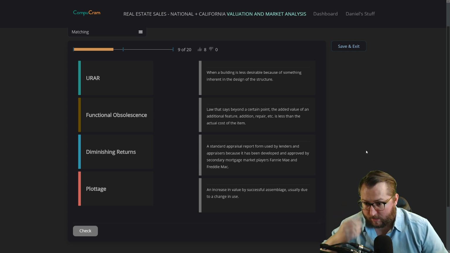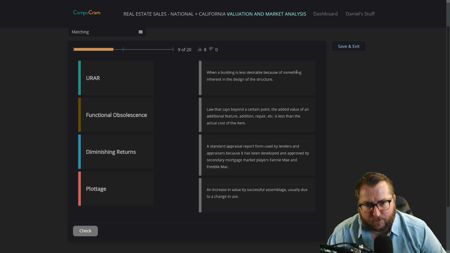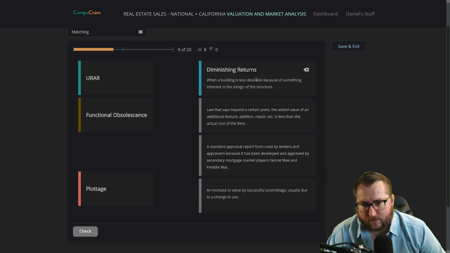Okay, this one's kind of tough, right? So I think diminishing returns, when a building is less desirable because of something inherent in the design. So that would be, I think, diminishing returns maybe.